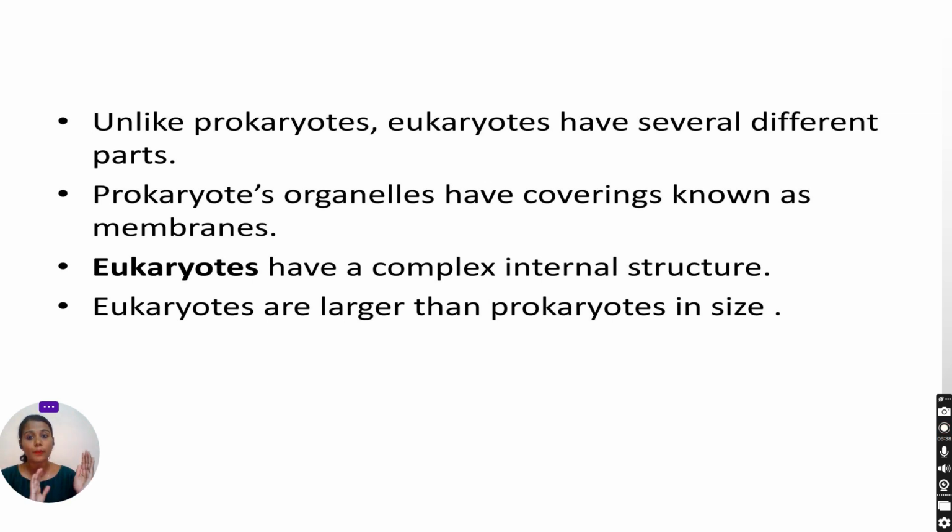Prokaryotic organelles have no covering known as membranes, but eukaryotes have a complex internal structure with different parts: the cell membrane, the nucleus, and some internal organelles. Eukaryotes are larger than prokaryotes in size.